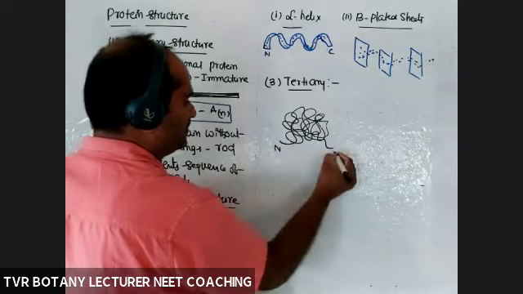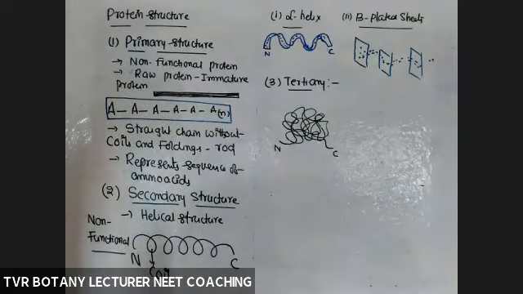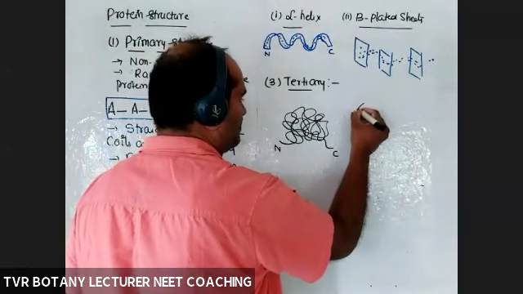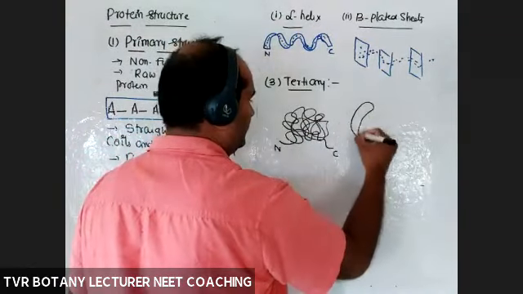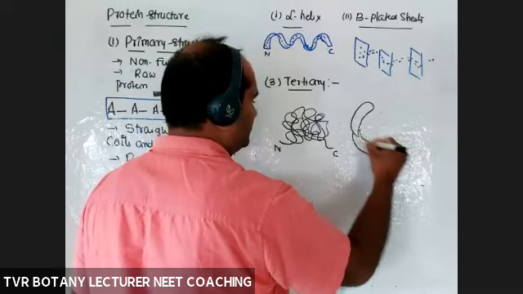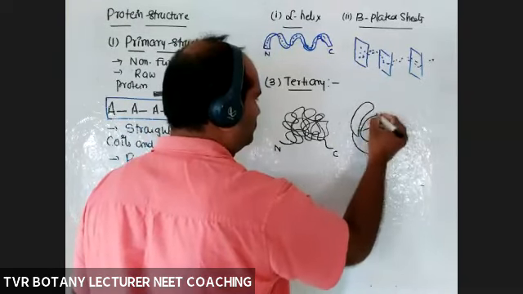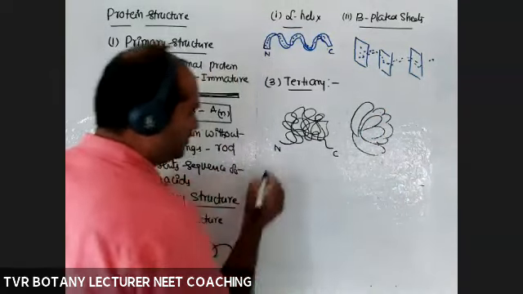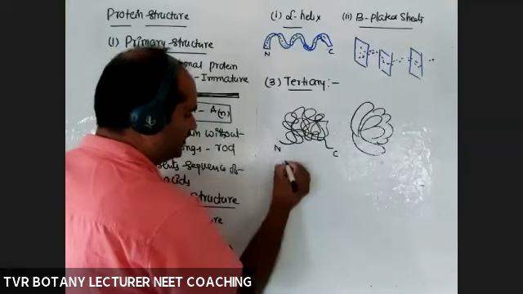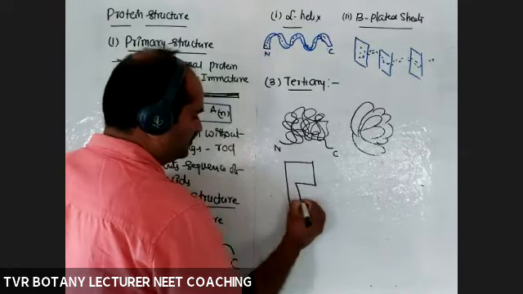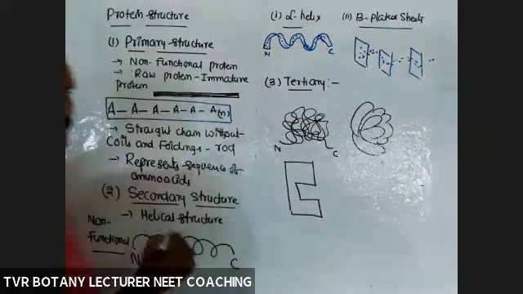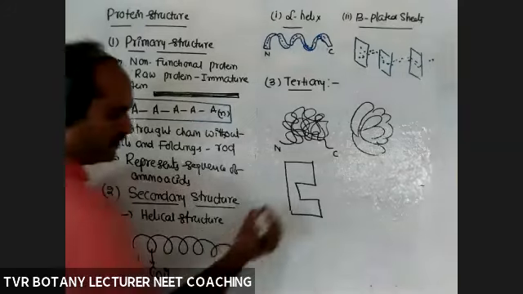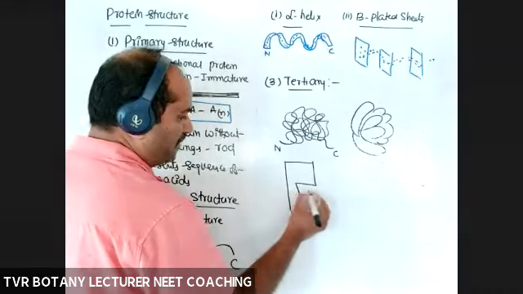So N terminus, C terminus. In your textbook, it looks like a labyrinth, meaning an intestine-like structure. It was given like this. See, now I'm giving a dummy one. For example, this is a protein at the so-called tertiary structure. This region has a binding site.